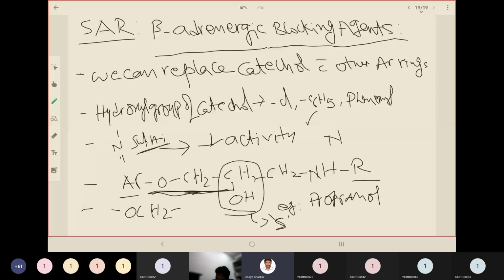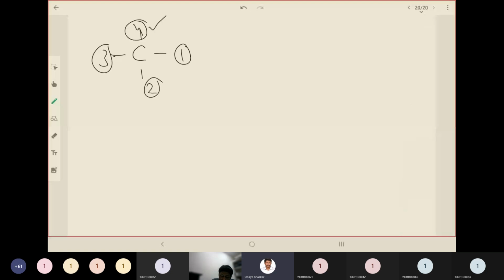So you must be knowing the IUPAC nomenclature for stereochemical compounds, that is mainly R and S nomenclature. We'll assign R and S nomenclature by giving preference to the functional groups. 1, 2, 3, 4. Okay, we'll neglect 4 and we'll see in which direction the preference is given.